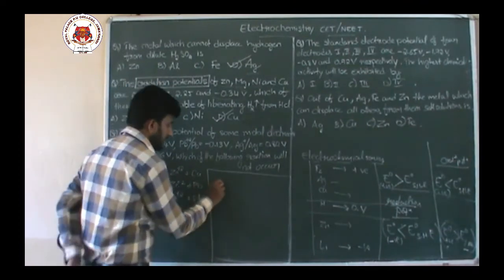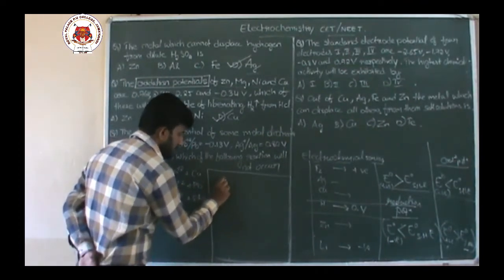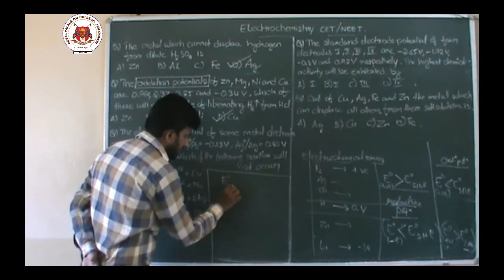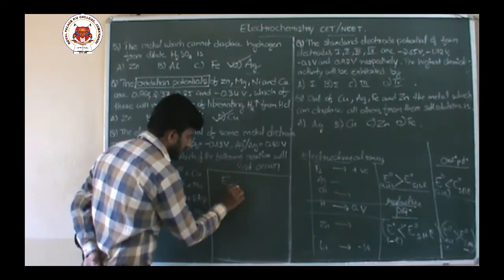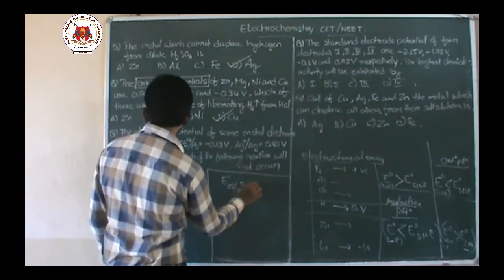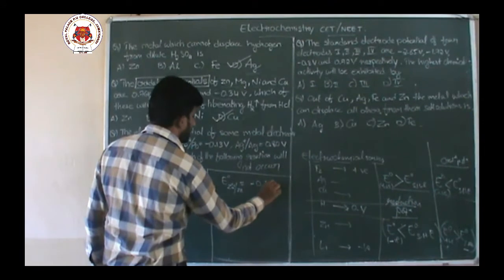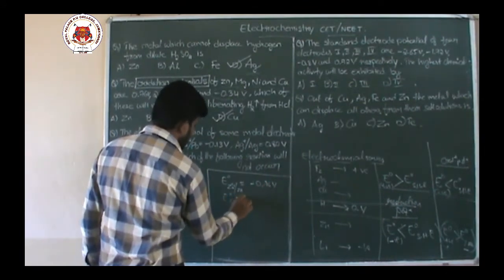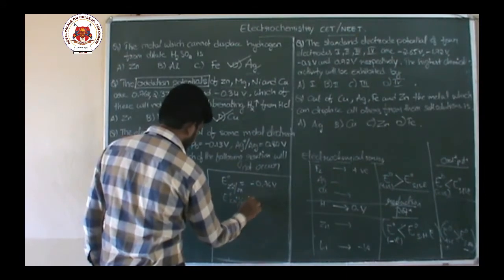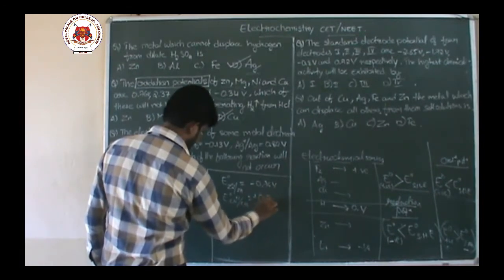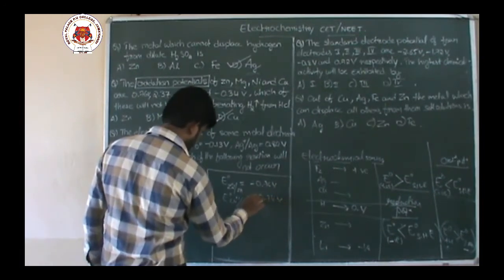The standard electrode potential for zinc is minus 0.76 volt and that of copper reduction potential is plus 0.34 volt.